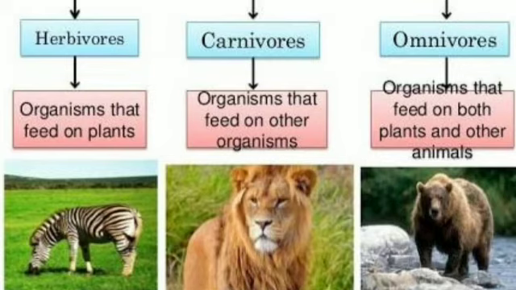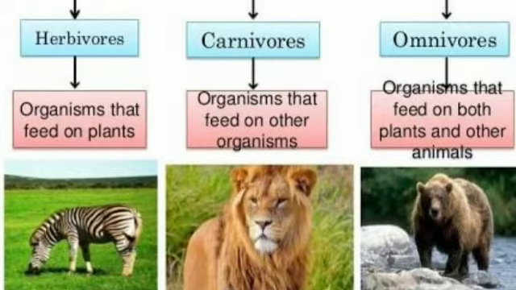According to the type of food, animals can be classified as herbivorous, carnivorous, omnivorous. Herbivorous animals use plants directly as their food. Examples are grazing animals. Granivorous means seed eaters. Frugivorous means the ones who eat fruits. Animals that depend on other animals for their food are carnivorous.